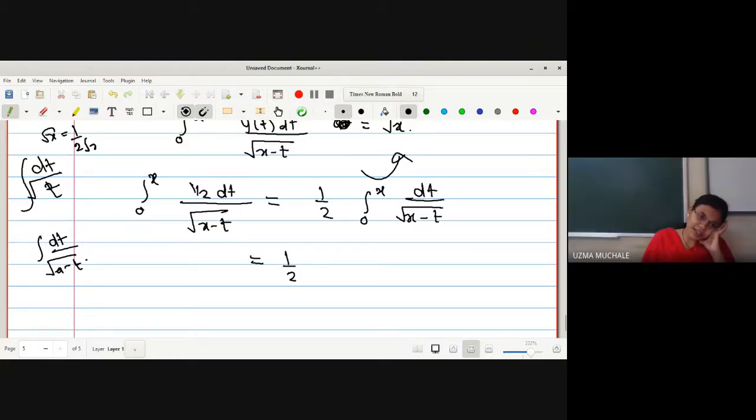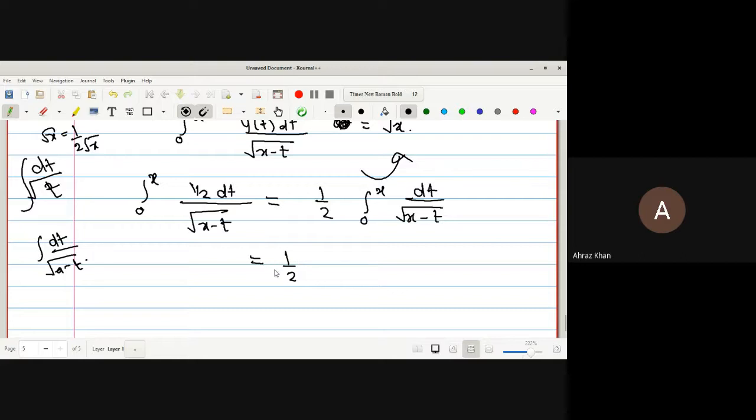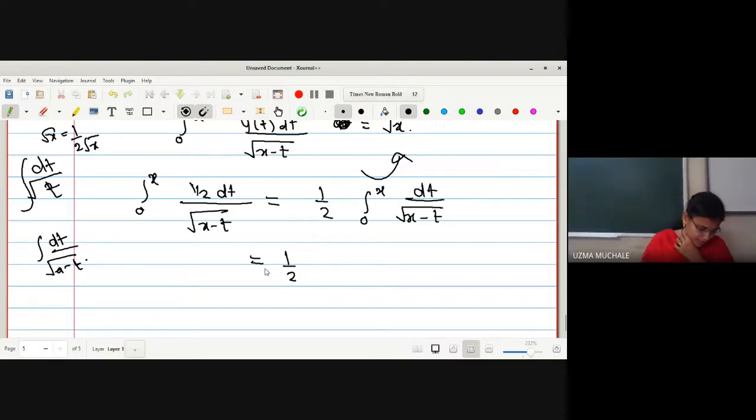In the very similar way, अगर आप डेरिवेटिव इसका 1 upon 2 root x बोल रहे हो तो इसका इंटीग्रेशन क्या होगा, 1 upon root t का इंटीग्रेशन 2 times root x. 2 times under root of x minus t. As already the integration is with respect to t, so hence this minus sign should be introduced, no?